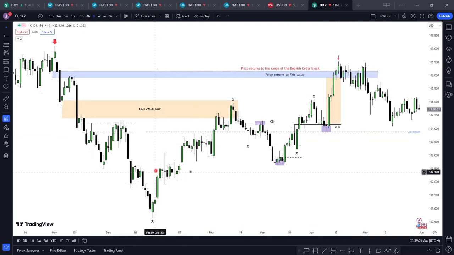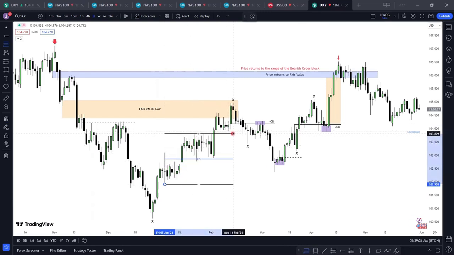All right, let's look at another example here. So price consolidated, it moved, and then broke structure. So we want to draw a fib from here to this point here. So look at how price broke structure and then started consolidating. It moved down to equilibrium. Where do you think price will go next?